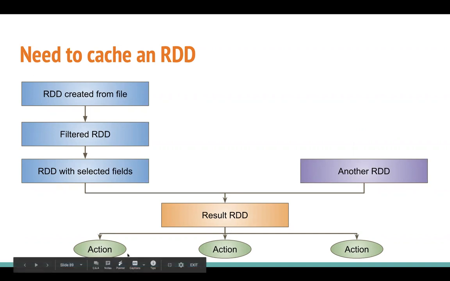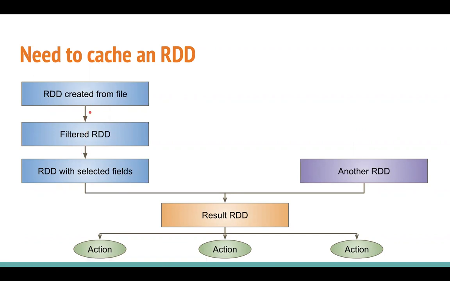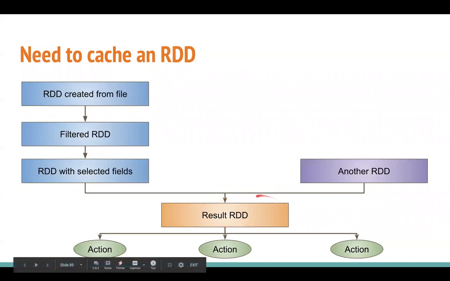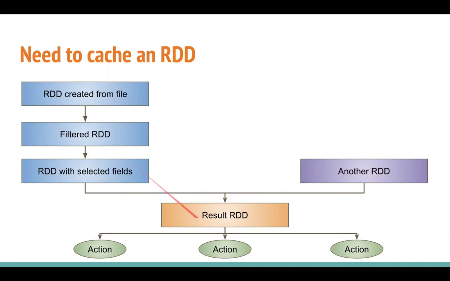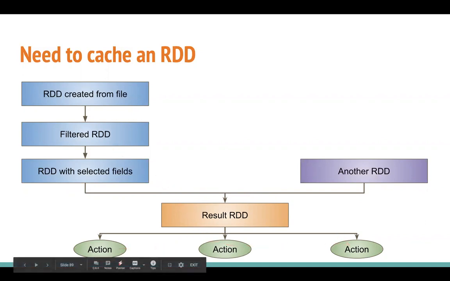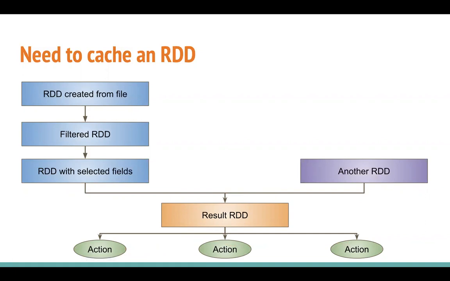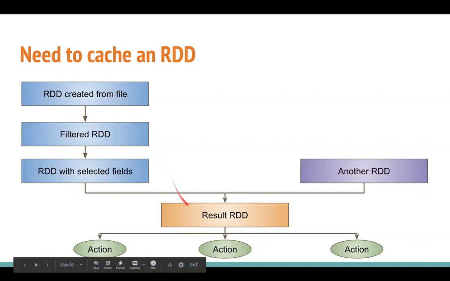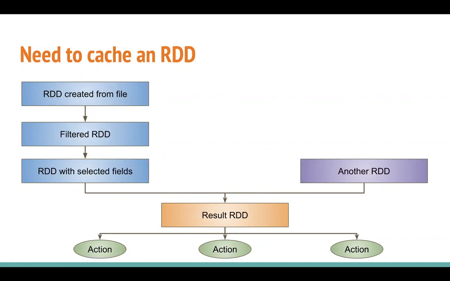So for each action, this first RDD is going to be constructed from the file. It has to pass through filter and selection of the fields. The second RDD is also going to be created from the file and pass through any other transformation in between, and then the join has to be performed, which is an expensive operation. So depending upon the criticality of your application, different actions can have different latencies. Even if they are using Spark, they are reading the file, undergoing shuffle and other transformations. So each action is going to take some time.